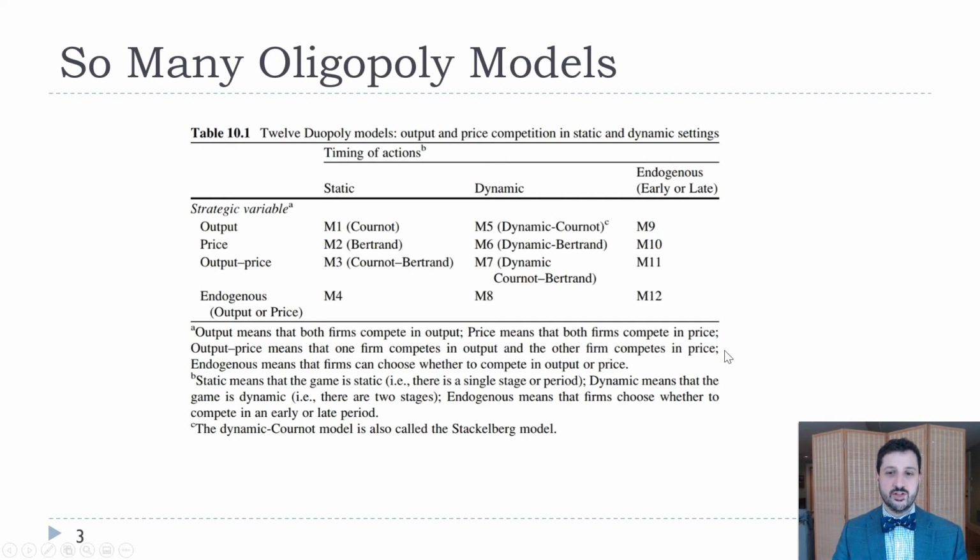So this table in chapter 10 divides up these models based on the strategic variable, whether that's output or price, or a combination, or whether you get to choose. We're going to focus in this chapter mostly on M1 and M2. We'll talk a little bit about M3 and M4. And then we'll look at the dynamic models in chapter 11 and see how they differ from the static models.